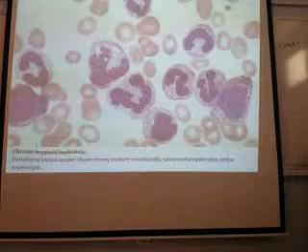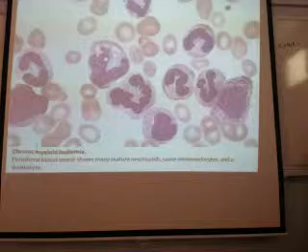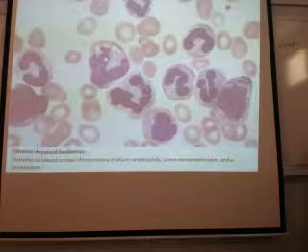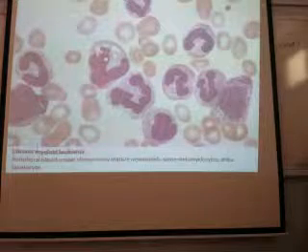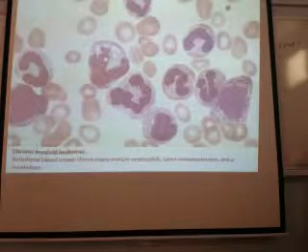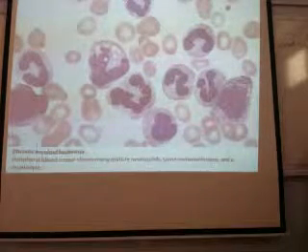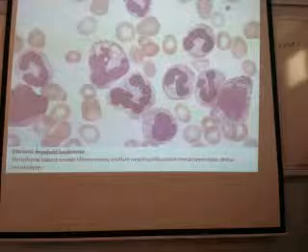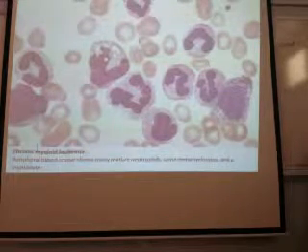This is a blood picture of CML, chronic myeloid leukemia. What are you seeing here? Do you know the cells? All these cells are the early stage neutrophilic series. So you should not mention any megakaryocyte or any other cell.